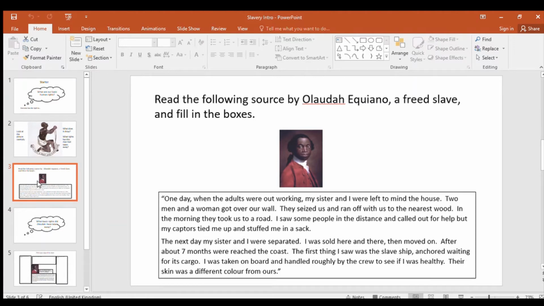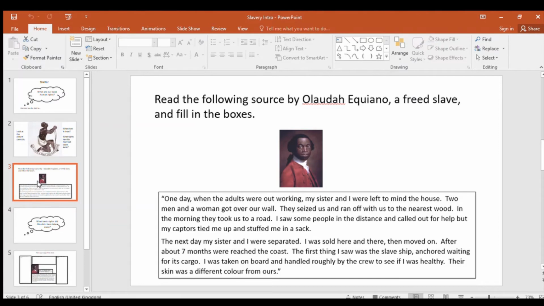Not many people managed to do this, but Olaudah Equiano was working for a doctor who taught Olaudah to be able to read and write, again, something very, very rare with slaves. But this allowed Olaudah Equiano to be able to do some errands himself because he could read and write and do some delivery while his employer, a doctor, was busy with patients, and this allowed him to earn enough money to buy his freedom from his owner.